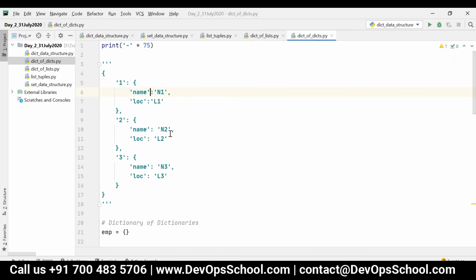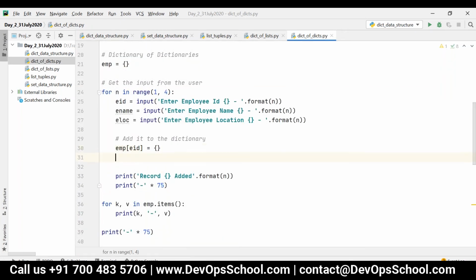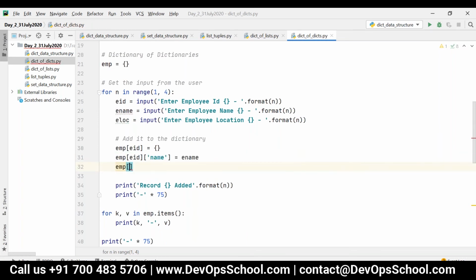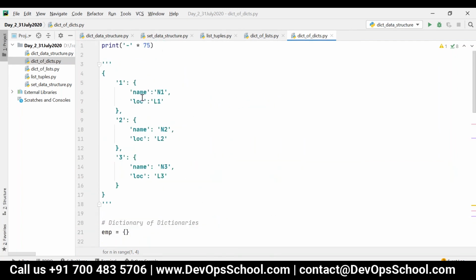So in this case, employee of EID and then E name, or name, anything is fine, is equal to E name. Similarly, employee of EID and then location is equal to ELOC. Now we have created the dictionary like this.